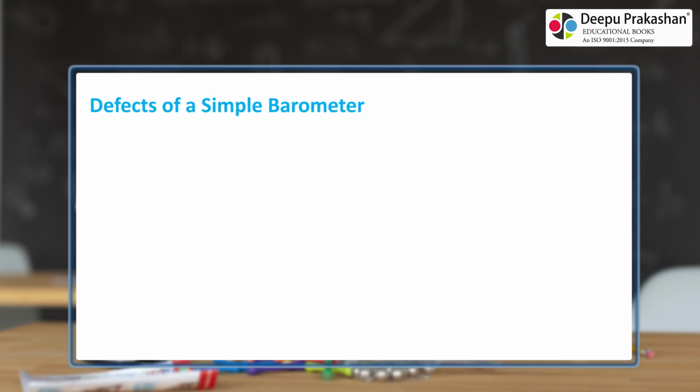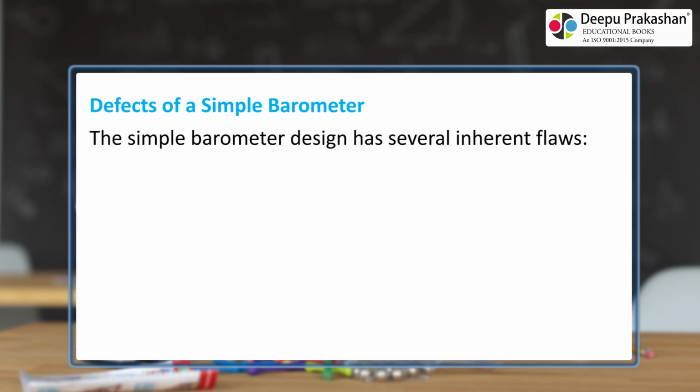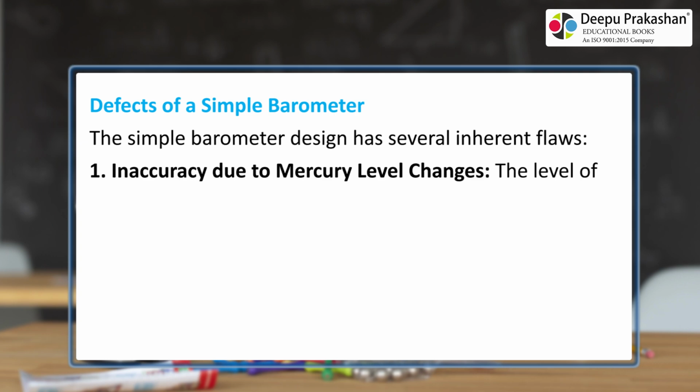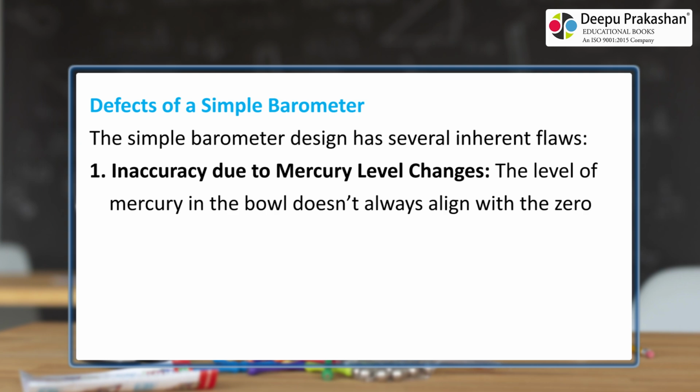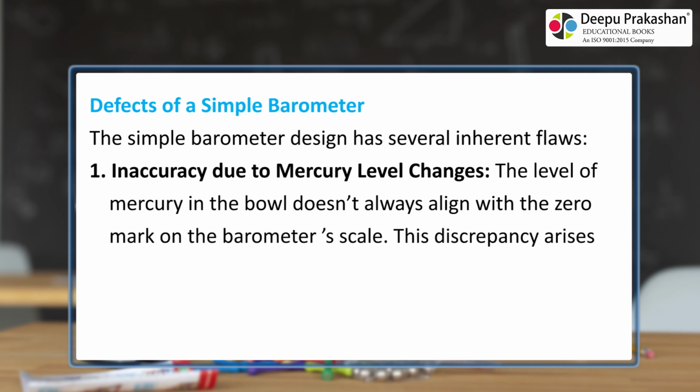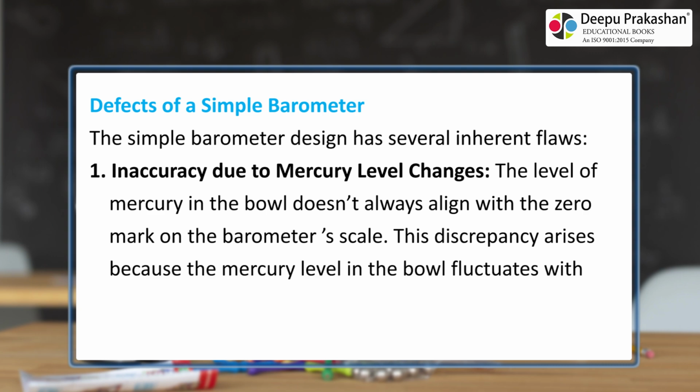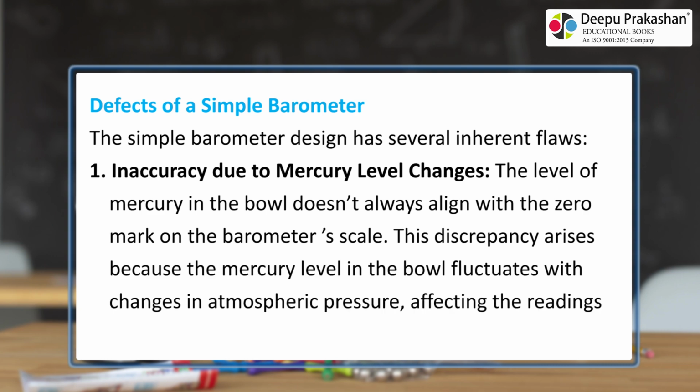Defects of a simple barometer. The simple barometer design has several inherent flaws. Inaccuracy due to mercury level changes. The level of mercury in the ball doesn't always align with the zero mark on the barometer scale. This discrepancy arises because the mercury level in the ball fluctuates with changes in atmospheric pressure, affecting the readings inside the tube.